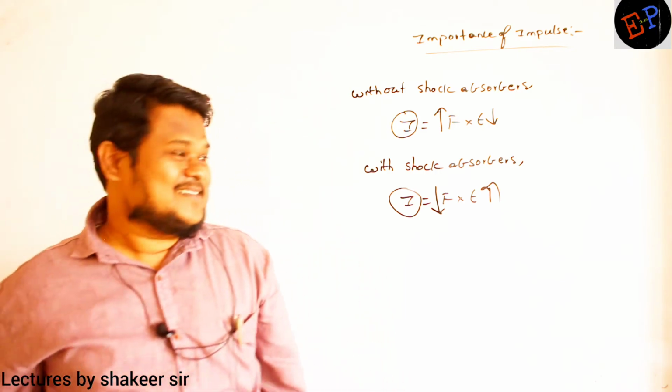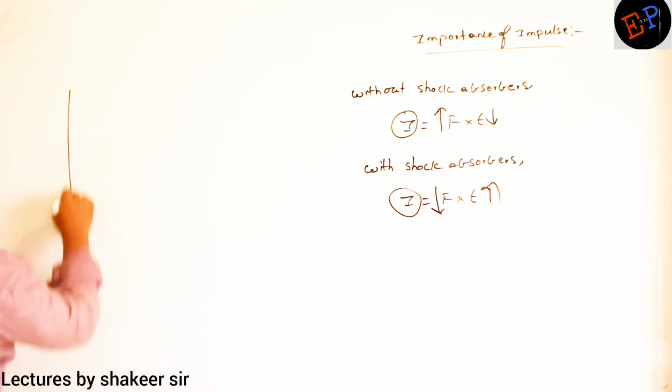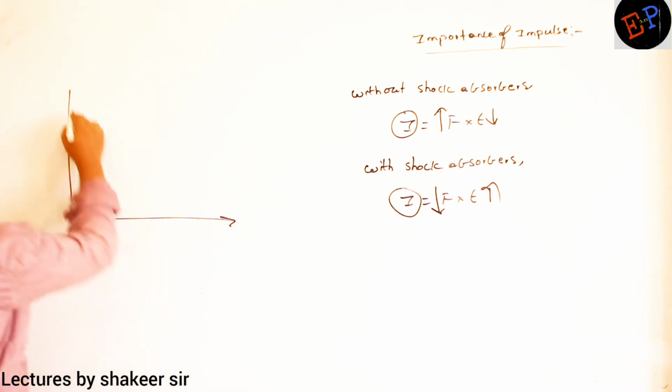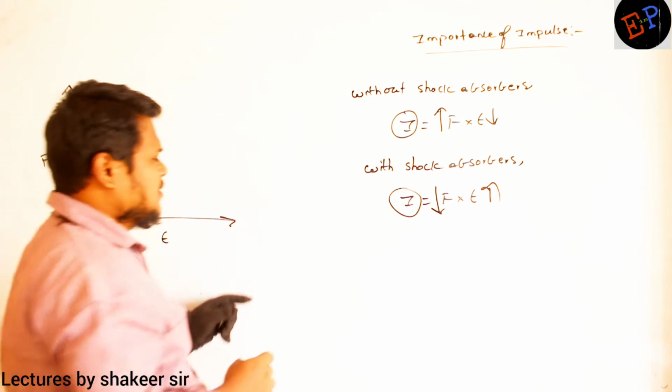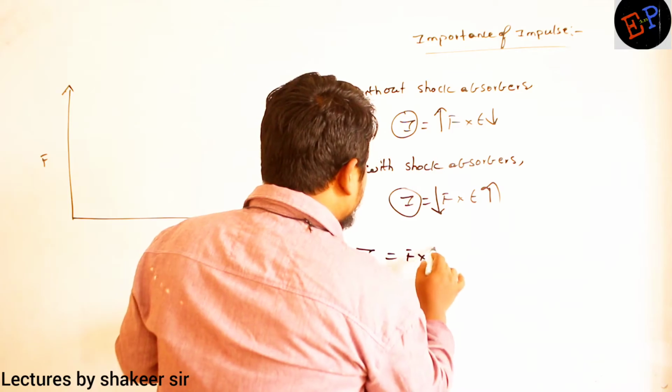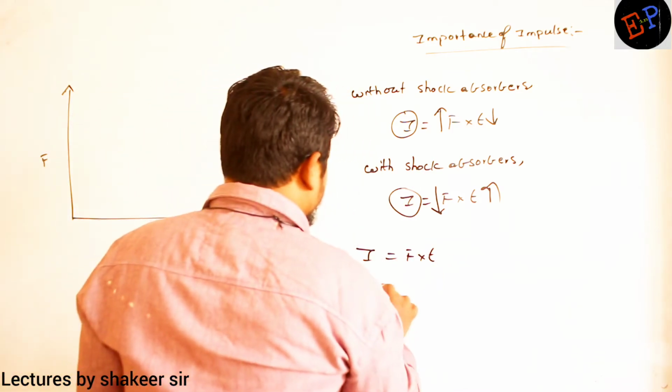Are you able to understand? That is the importance of impulse. Clear? So how can I draw a diagram of this one? So force time. Here, I is equals to F into T. This is of which form? This is of the form of area.